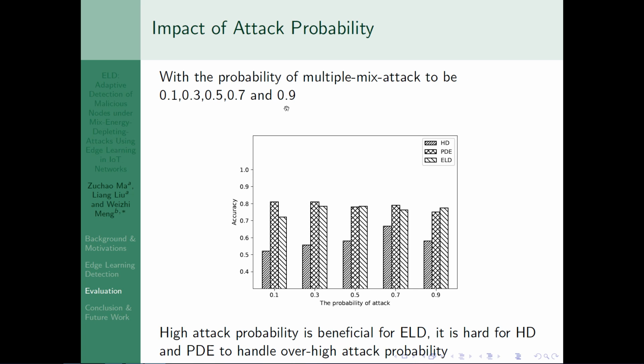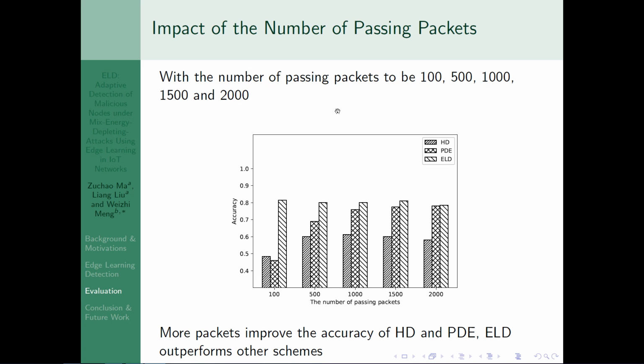And with the probability of multiple mixed attacks at 0.1, 0.3, 0.5, and so on, we find that high attack probability is beneficial for ELD. And it's hard for HD and PDE to handle high attack probability. With the number of passing packets at 100, 500, and so on, we find more packets improve the accuracy of HD and PDE. ELD outperforms other schemes.